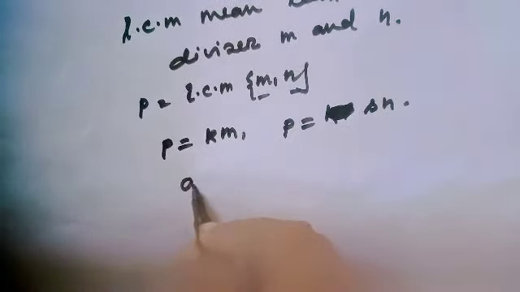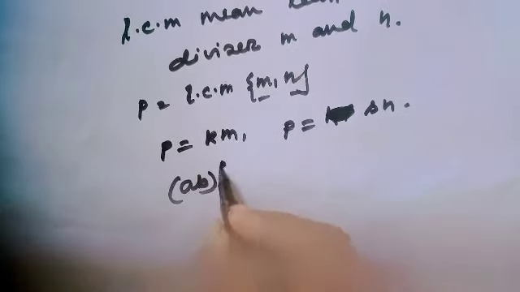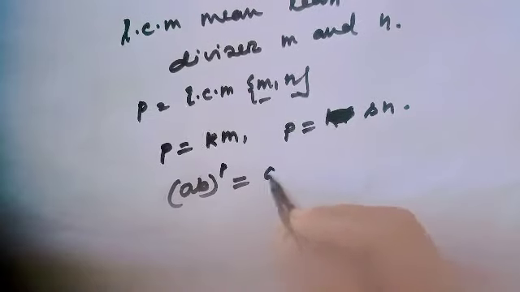Then AB to the power P would be, since the group is given as an abelian group, this is also equal